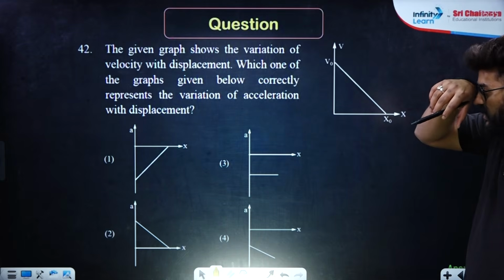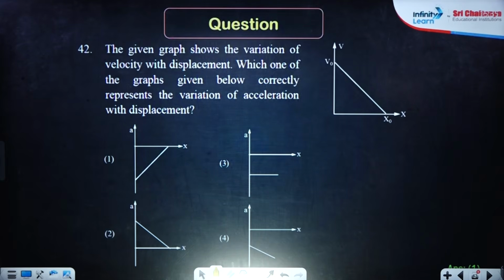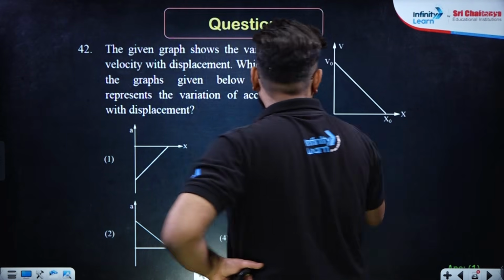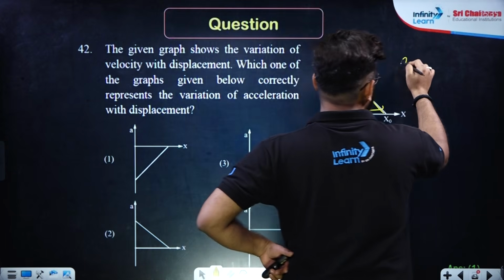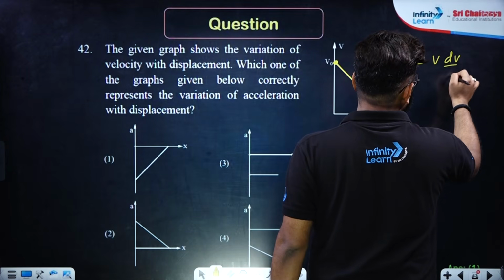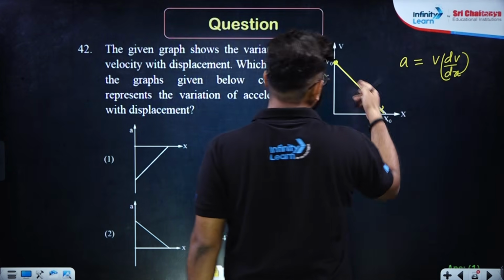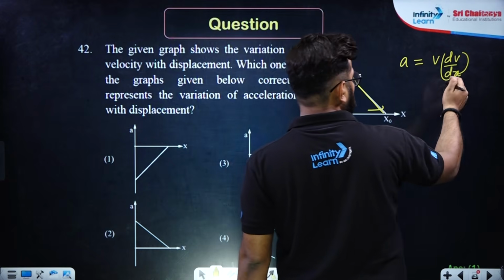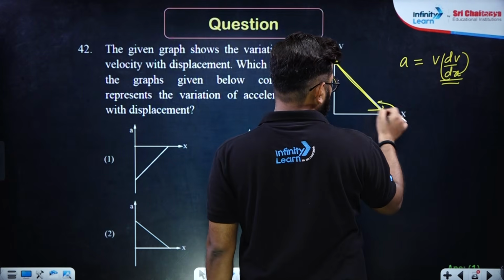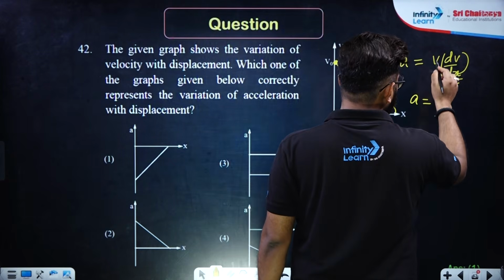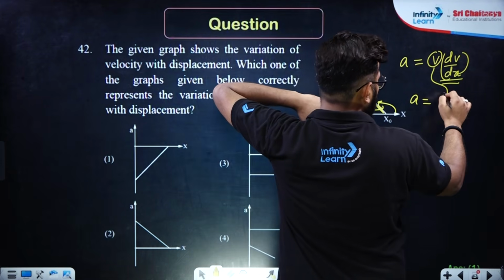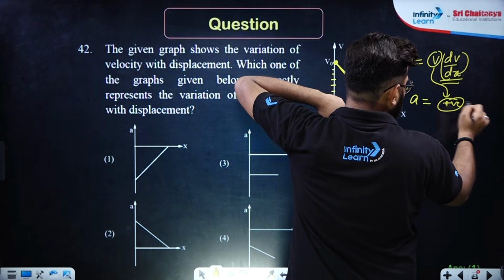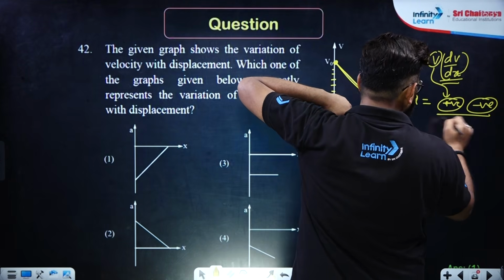Next: the given graph shows the variation of velocity versus displacement. Which of the following graphs given below correctly represents the variation of acceleration with displacement? See, velocity over here is reducing, and this is a v versus x graph. So acceleration is v dv by dx. The slope dv by dx is negative, and the velocity value is throughout positive. So v is positive, but the slope is negative. That means acceleration overall will be negative.